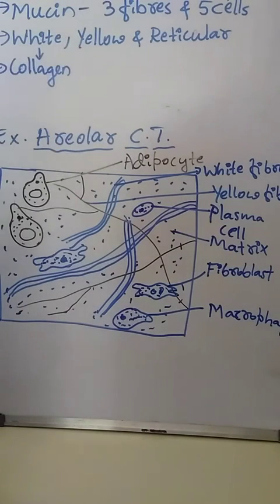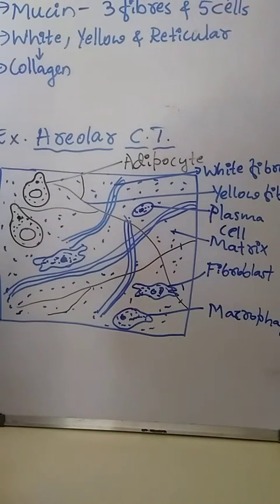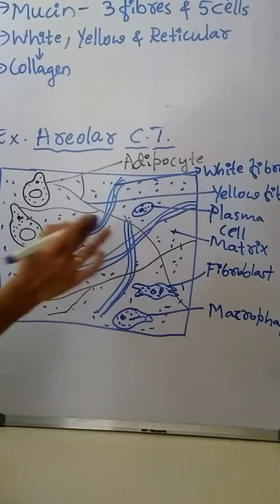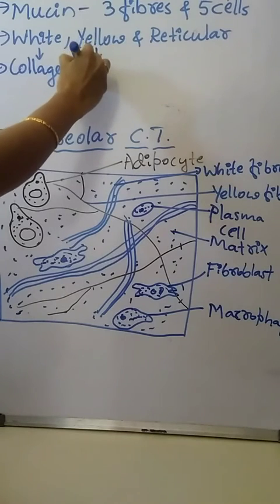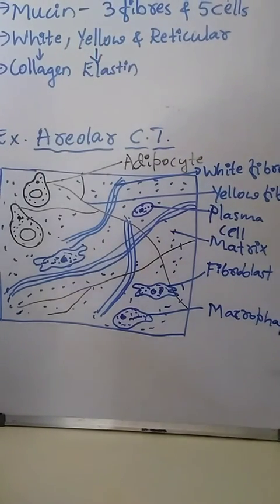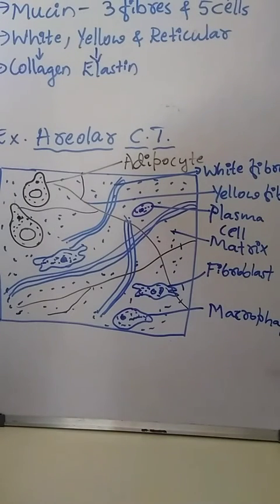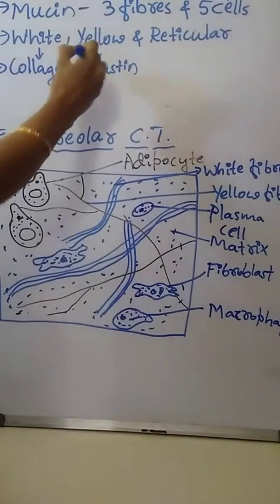Then yellow fibers. These are few in number and thicker than the white fibers. Yellow fiber is made up of a protein called elastin, and it provides elasticity to the tissues.